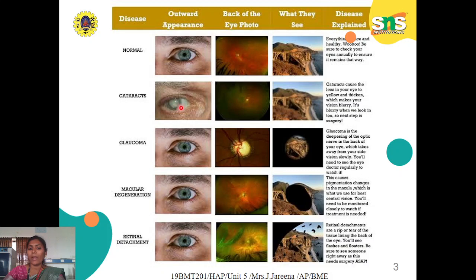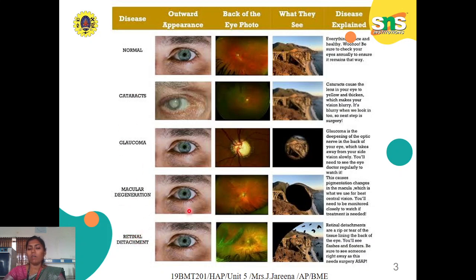It has been built up with some protein, so people won't have proper clear vision. As a result, they will have blurry vision. Glaucoma is damage to the nerve, and macular degeneration is damage to the retina, that is the macular part of the retina, and retinal detachment is a tear of the retina. So these are different cases of eye disease.